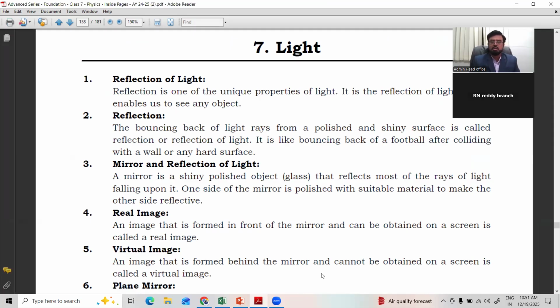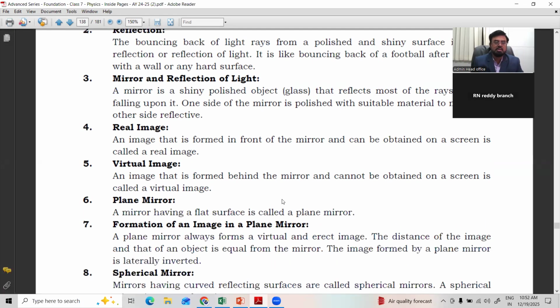As you all know, some materials, when light falls on them, reflect the light completely. They do not allow the light to pass through them, so they are called opaque substances. The bouncing back of light is called reflection, the property of bouncing back of light when it falls on a hard surface. Right? You have seen it.